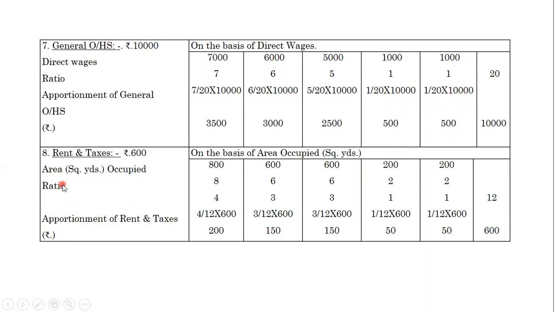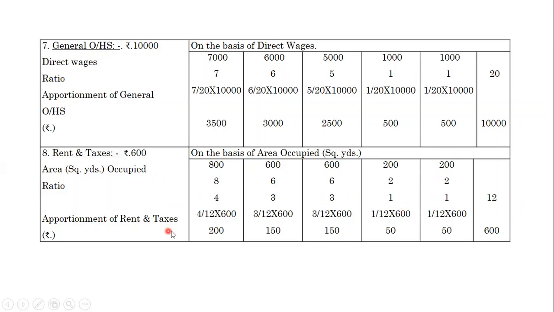Then the last one, rent and rates. Rent and rates, rupees 600 given in the problem. We are apportioning, distributing all this 600 to the production departments as well as the service departments on the most equitable basis. Here the equitable basis for rent and rates is the area occupied, in square yards. The area occupied by A, B, C, X, Y is 800, 600, 600, 200, 200. Then the ratio, here we calculated 4:3:3:1:1.